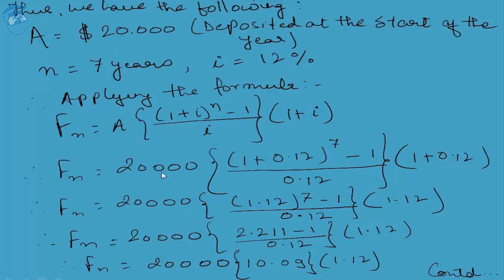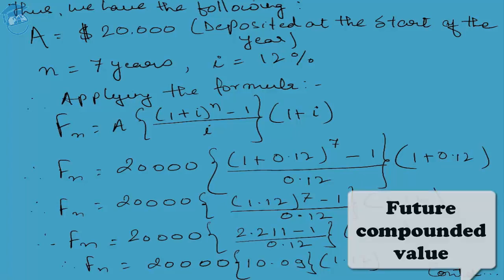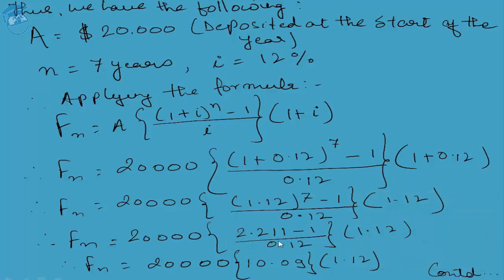Putting the variables at their respective places, we can solve it. Fn becomes 20,000 within bracket (1 plus 0.12) to the power of 7 minus 1, upon 0.12, into (1 plus 0.12). Further simplification leads us to 2.221. What is this 2.221? It is the future compounded value of a lump sum of $1 against an interest rate of 12% per annum compounded for the next 7 years. So Fn is equal to 20,000 within bracket (2.211 minus 1) upon 0.12, multiplied by 1.12.